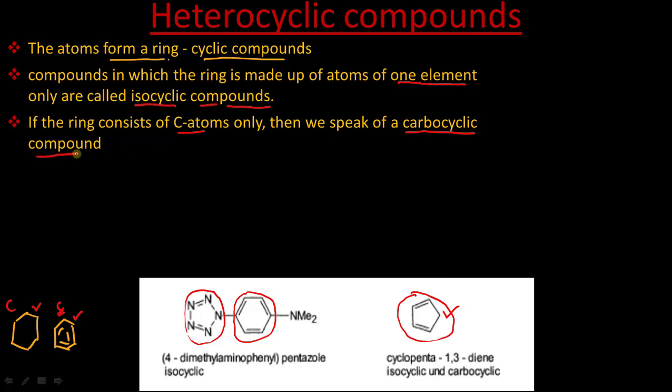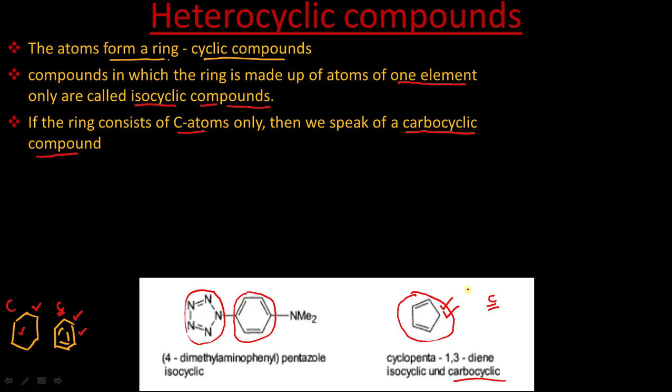These compounds, cyclohexane, benzene, cyclopentadiene, are also isocyclic. Why? Because they contain the same atom, and that atom is carbon, so we have given them a new name, carbocyclic compounds. Now what are carbocyclic compounds? Those compounds which contain only carbon atoms in the ring are called carbocyclic compounds.